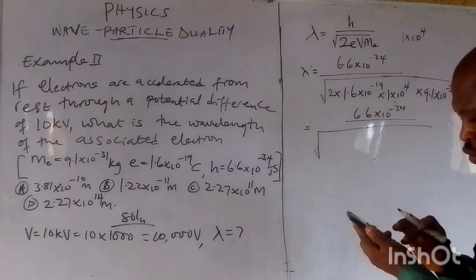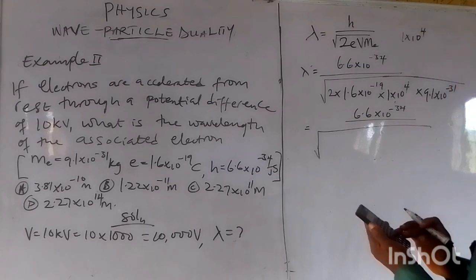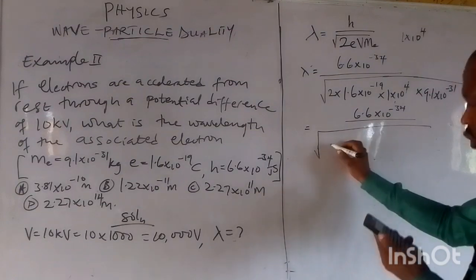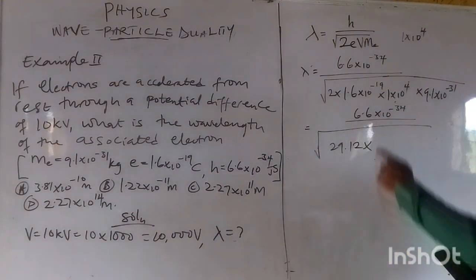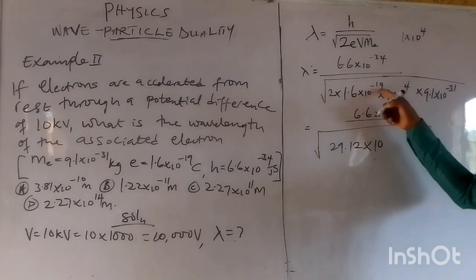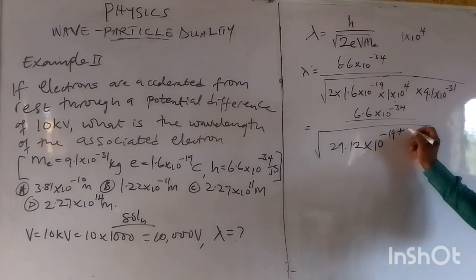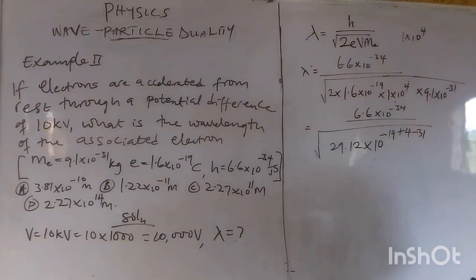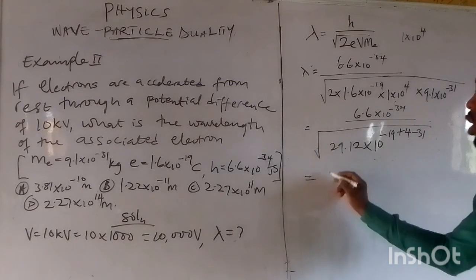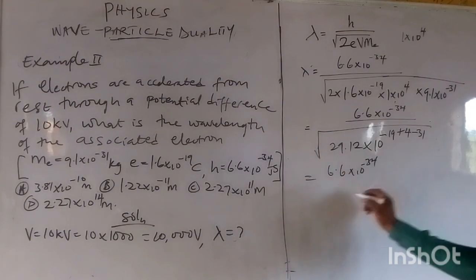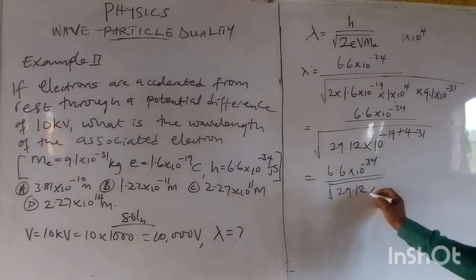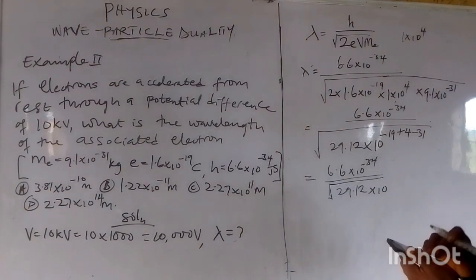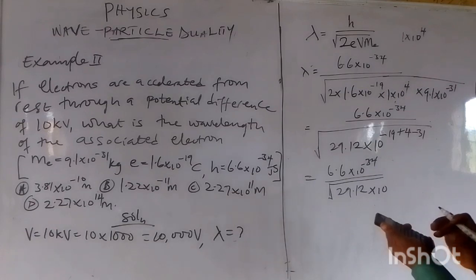So we now have 2 times 1.6 times 9.1, and it will give us 29.12 multiplied by 10 raised to the power, I can add all these: minus 19 plus 4 minus 31, which will give us equal to 6.6 times 10 to the power minus 34 over the square root of 29.12 times 10 raised to the power minus 19 plus 4 minus 31.